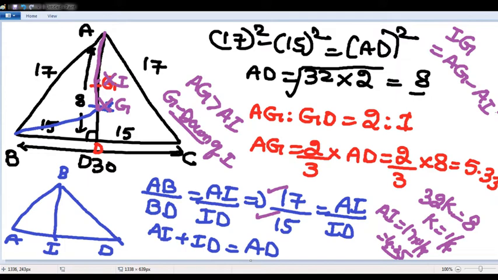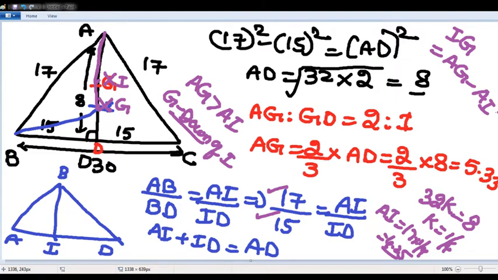Again I am repeating, it is an isosceles triangle. The learning from this question is, in an isosceles triangle, the unequal side is the base, so it is 30, 17, 17. In an isosceles triangle, the perpendicular drawn onto the unequal side will also become the median. Median means it divides into two equal parts, 15 here, 15 here, so the height will become 8. I hope it is clear. Till height it is clear.